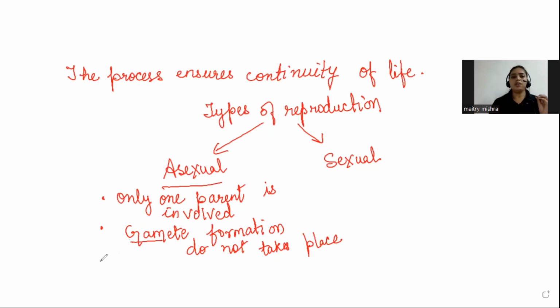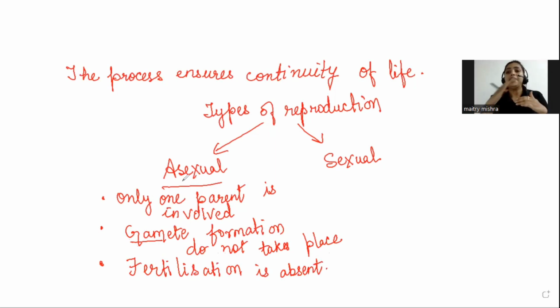Now, as gamete formation is absent, fertilization is also absent. What is fertilization? Fertilization is the fusion of male and female gametes. So fertilization is absent here. In asexual reproduction, only copying of DNA is taking place. DNA can replicate itself, that means it can make its own copy. So in asexual reproduction, there is no fusion of gametes. That means no mother DNA and no father DNA combining with each other. Only a single DNA is copying itself and making multiple copies.